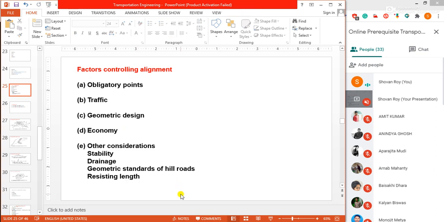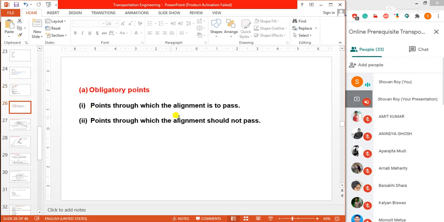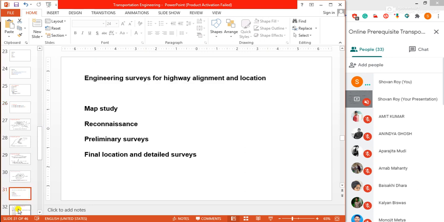The alignment finalized based on some factors which we have discussed should also be economical. Okay, it is not enough to know the points to which the alignment is to pass and the points to which the alignment should not pass. The alignment should be economic also.